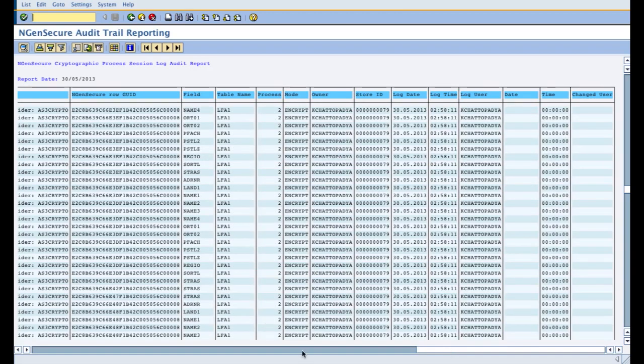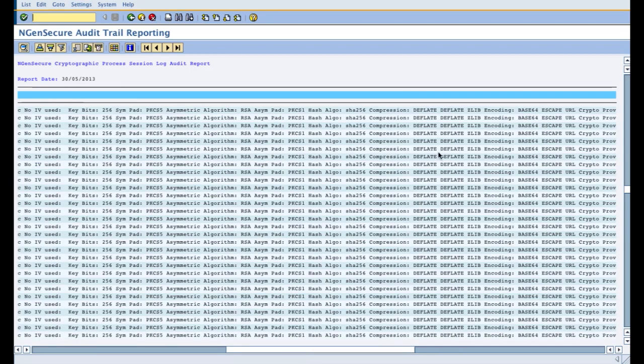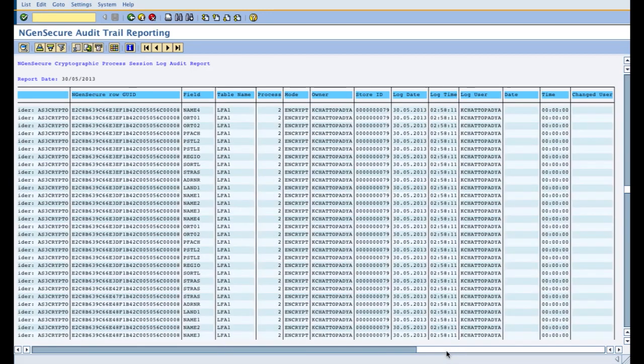So this is a very important log for auditors and admins to see what happened in the entire year whenever encryption decryption was taking place in the system, and who did that. This is the row GUID of the table records being processed.